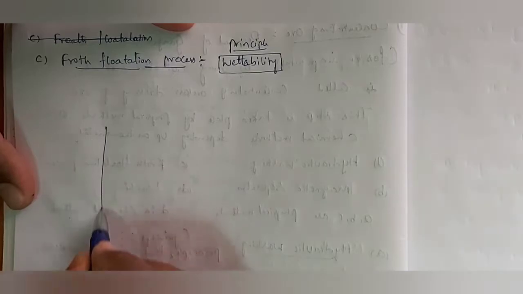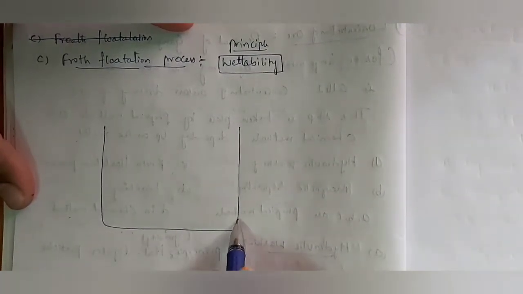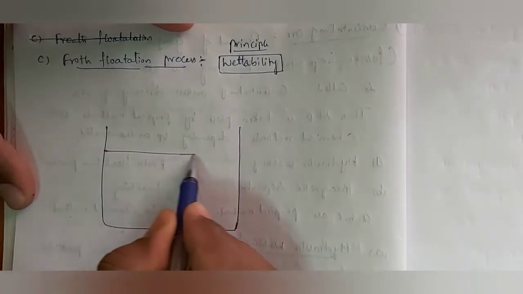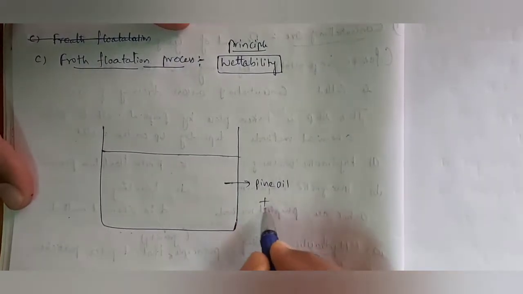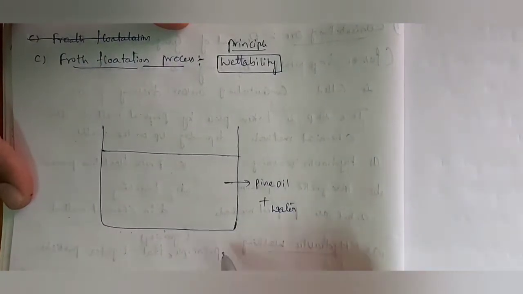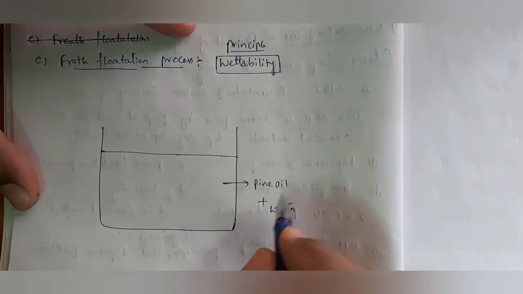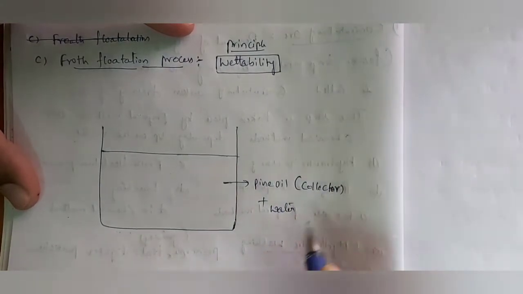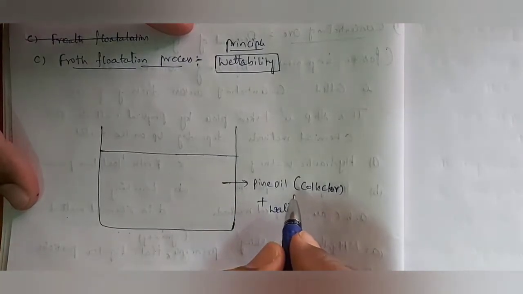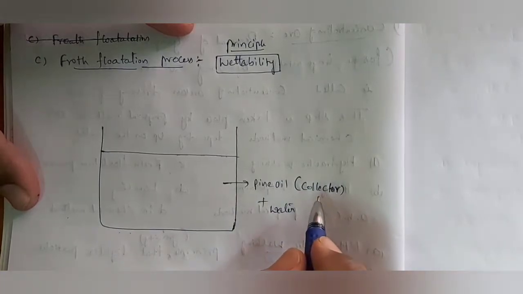See, that is containing one equipment which is kept with pine oil plus water. Here in this pine oil plus water, pine oil is called collector, which is going to collect the ore. That's why this is called collector.